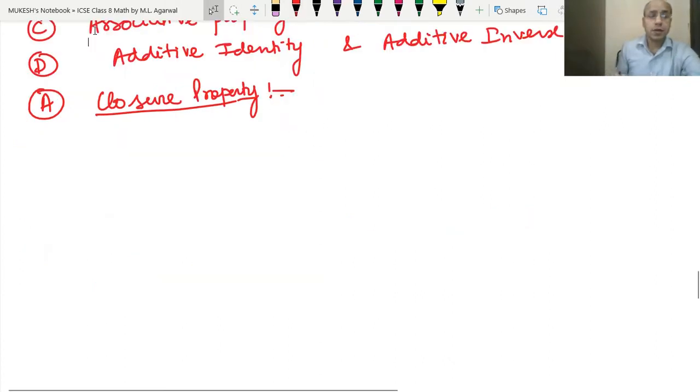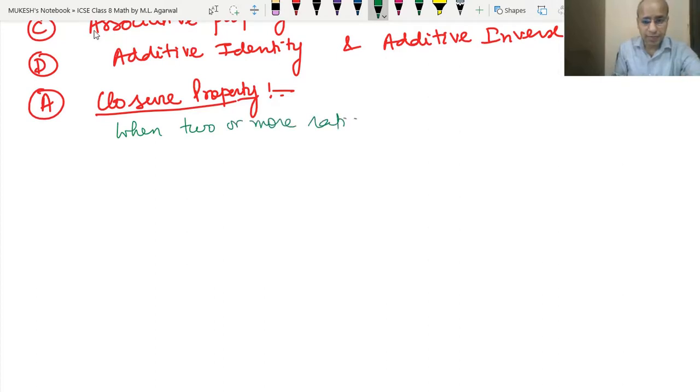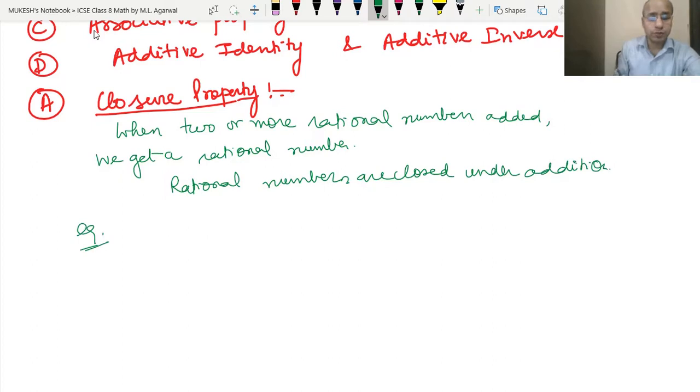See, we need to be clear about what the closure property means. Closure property means whenever two rational numbers are added, we will always get a rational number. That means when two or more rational numbers are added, we get a rational number. Or we can say that rational numbers are closed under addition. Let's do it by an example.